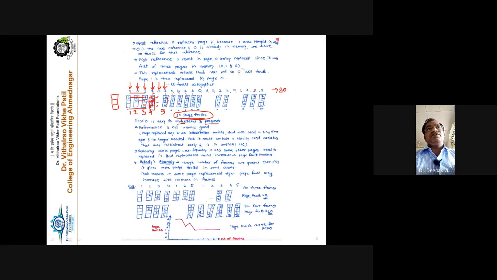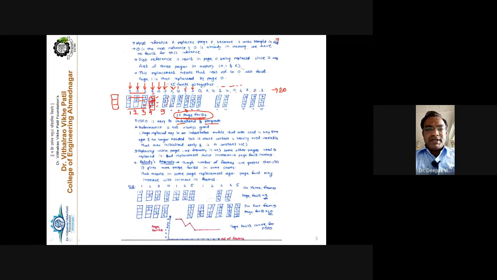The same process continues here. Next reference is made to 0, and we can replace 1 because 1 is the oldest one. Then the next reference is made to 4, a page fault occurs, and you replace 2 by 4. Then the reference to 2 is not present, so page fault number 8 occurs here. Then you replace 3 by 2. Then the next reference is made to 3, and in this way you replace the pages with the help of the FIFO strategy, and finally we get the count 15, which is nothing but the page faults.